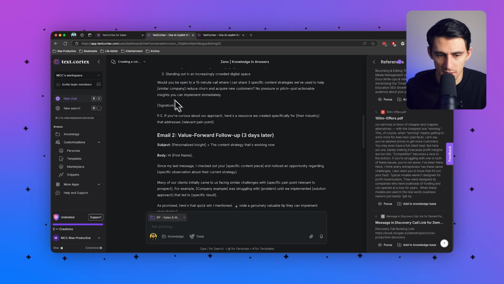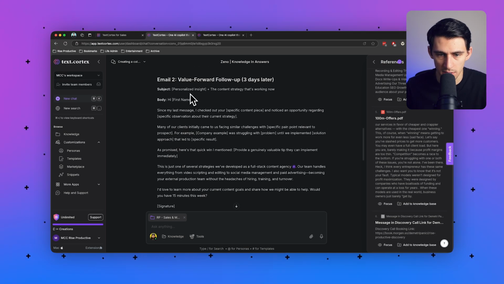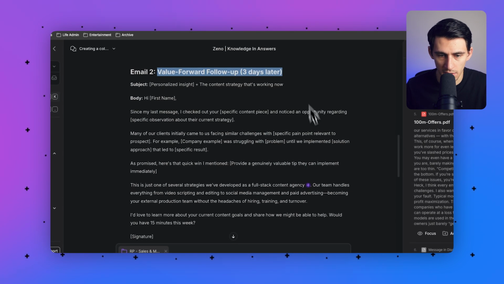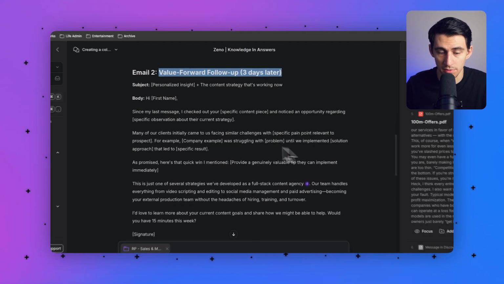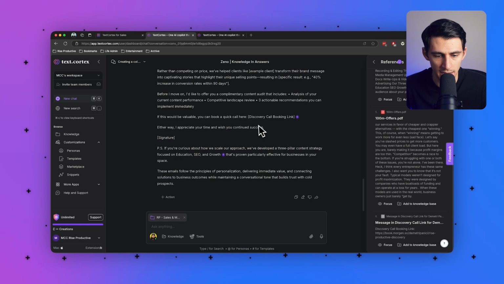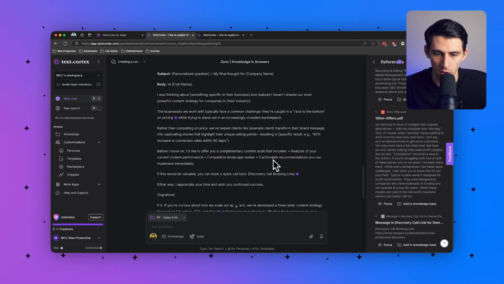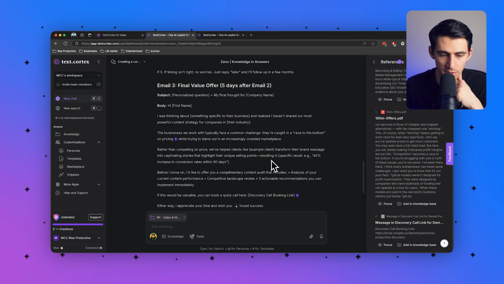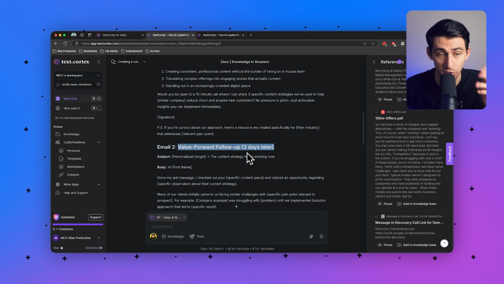As you can see, there's a second great email, which has value forward 3 days later. It tells me how long to wait basically for the email. I think that's really nice. It breaks down everything in this deck that we have for our company, which has all the services we provide. So this overall, I think, is a great email sequence. So it's a great starting point.